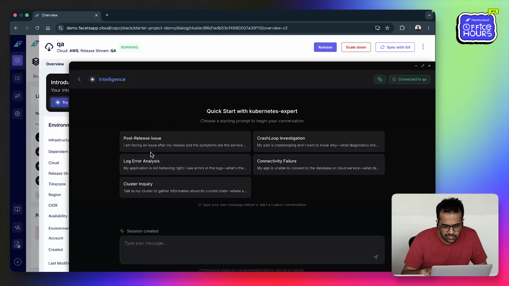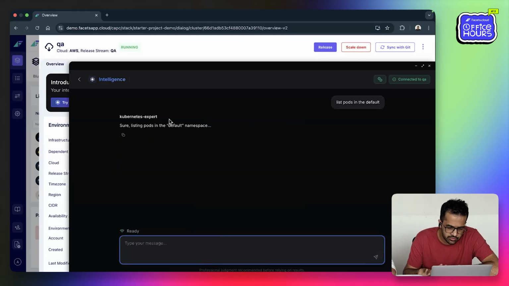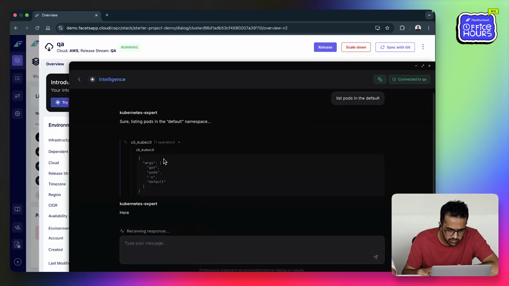The main use case would be natural language debugging. Let's investigate our cluster, see what's going on. I'll ask it to list pods in the default namespace. Internally it calls the tools to run the kubectl commands effectively. You can check what commands are being run here.